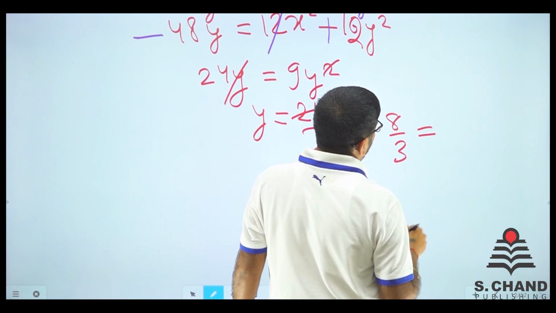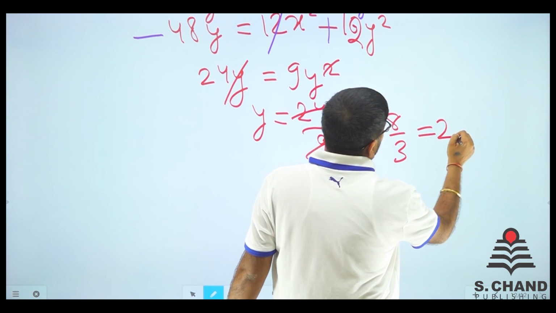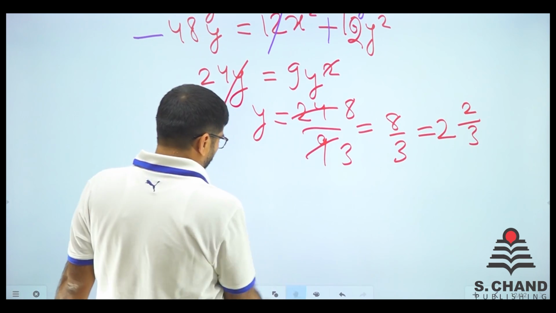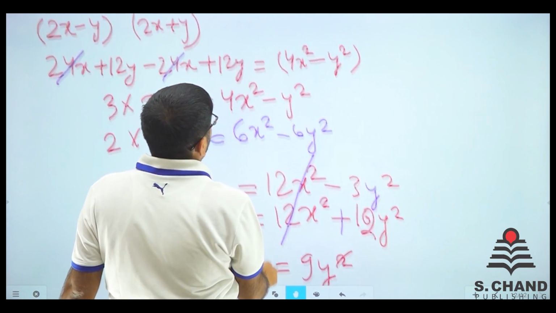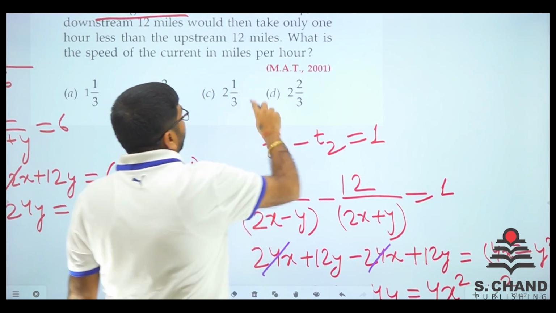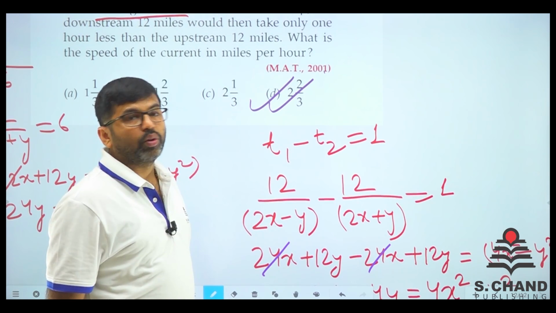So it is like 8 by 3, which can be written as 2 and 2 by 3, because 3 times 2 is 6 plus 2. So the answer is 2 by 3 or 8 by 3, whatever is in the question. It is 2 by 3. Here we go, we got the answer. Let's move on to the next question.